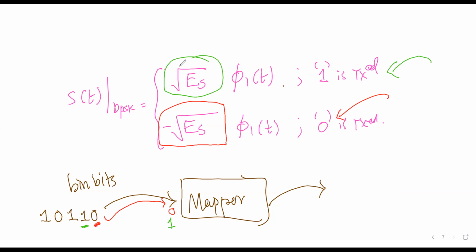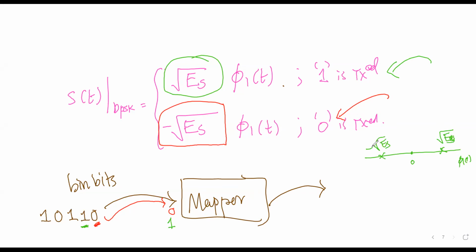So forget about root over anything. Okay, root over ES is also a value, isn't it? So let's say root over ES is 5. So when 1 comes, it is mapped to plus 5 volt. When 0 comes, it is mapped to minus 5 volt. Isn't it? So the signal constellation of BPSK, if you remember, this is phi 1 of t. Okay, this was 0, right? You had one constellation point here and another here. This was root over EB or ES, and this was minus root over ES.